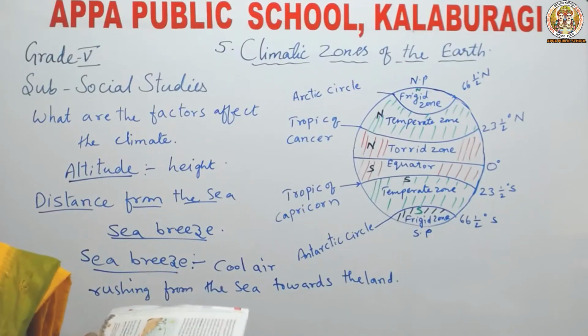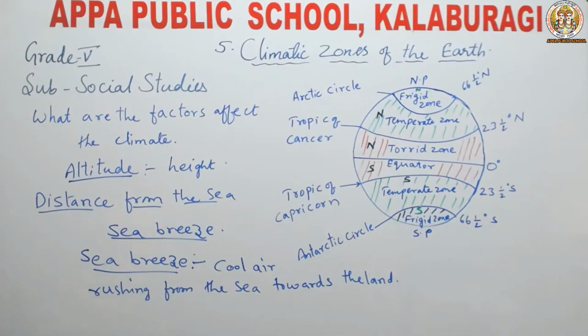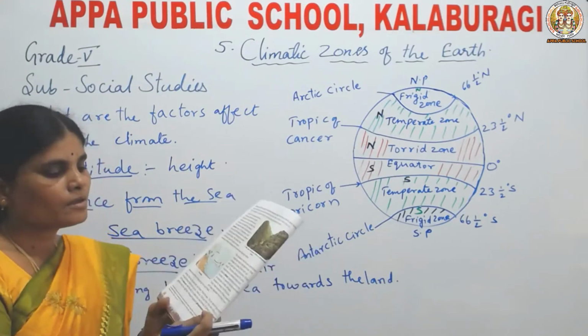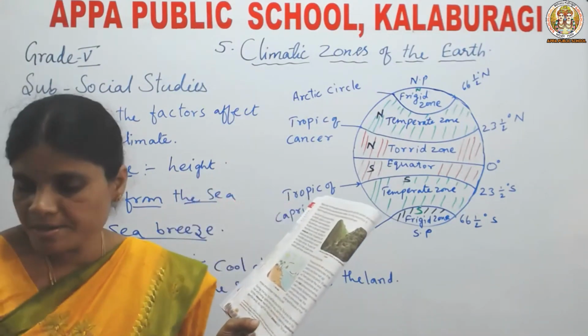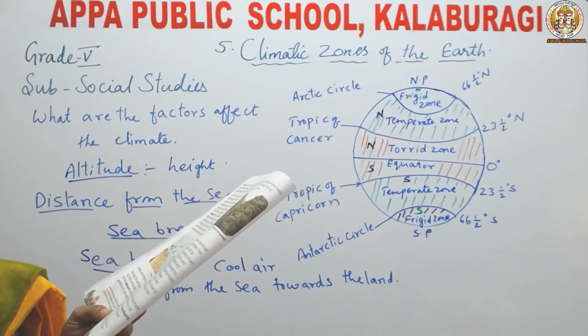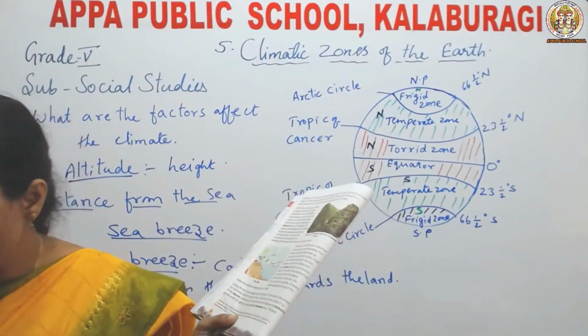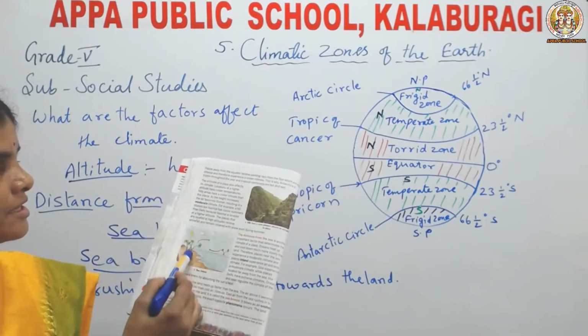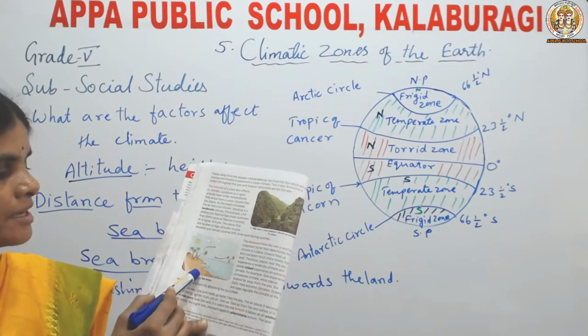This is the daytime. During the daytime, what happens?